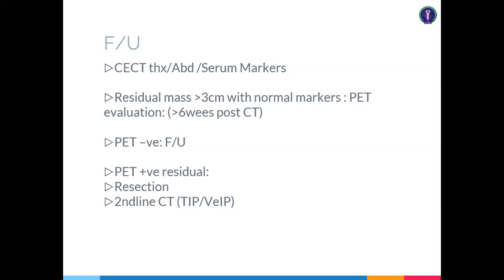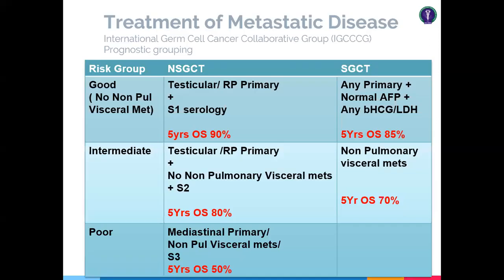Primarily in case of seminiferous germ cell tumor, because these can be residual disease. Or if the size is more than 1 centimeter in case of non-seminiferous germ cell tumor, you can also go for a biopsy from that lesion. So if the PET positive residual is there, you can think of having second line chemo.